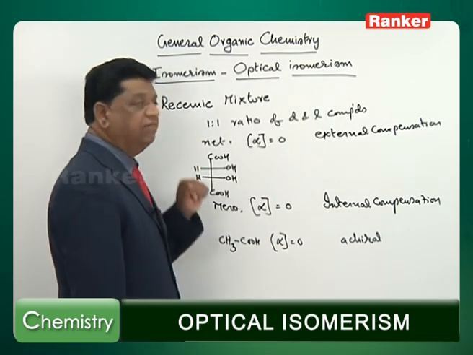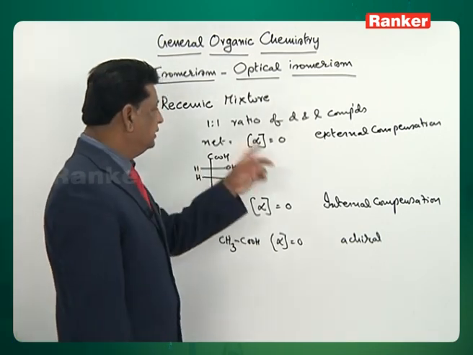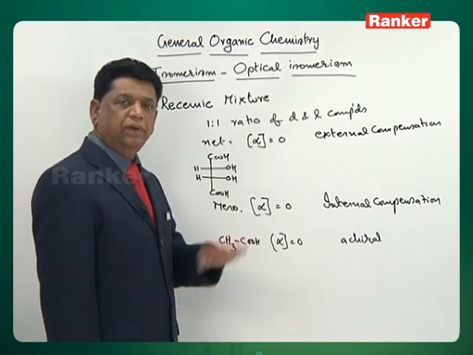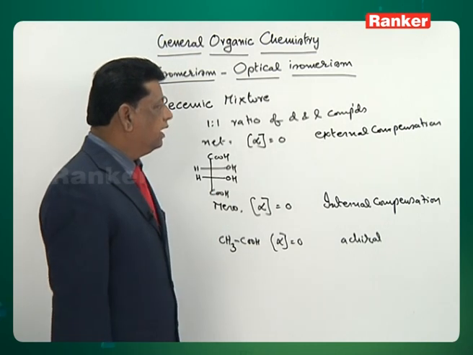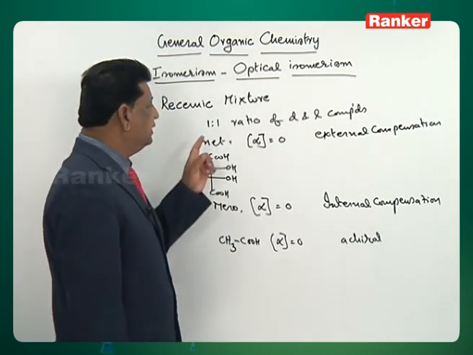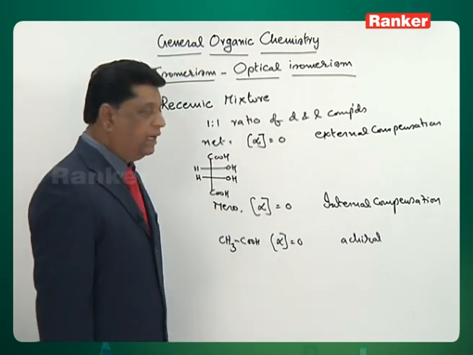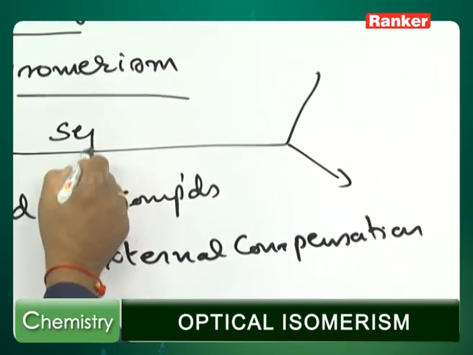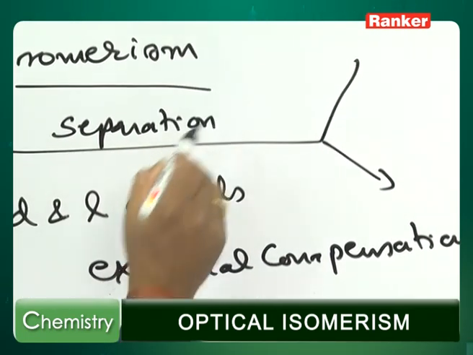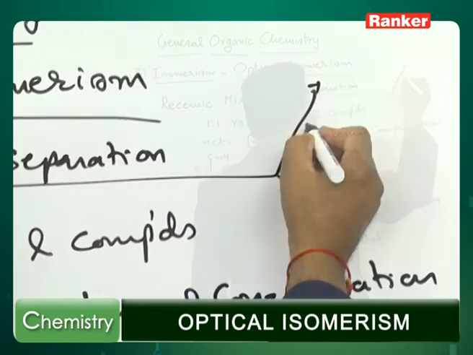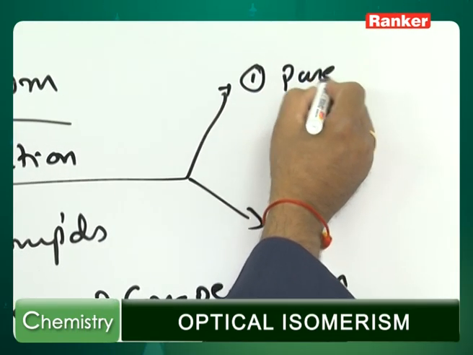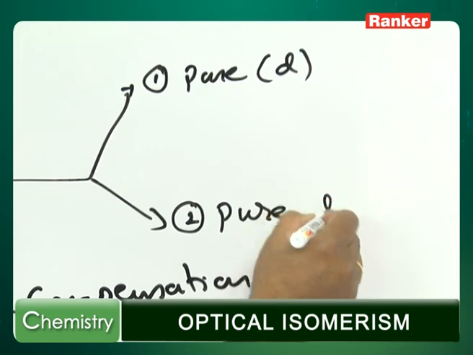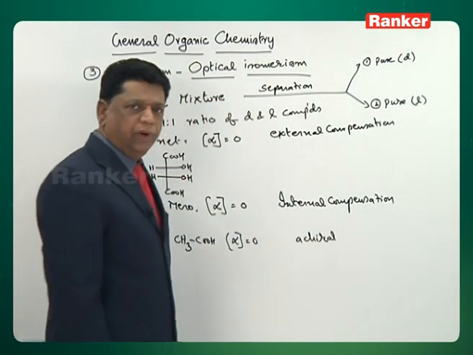Sometimes a mixture may have equal amounts, so the compensation is external. One compound virtually cancels the optical activity of the other one, therefore it is called external compensation. Whenever this external compensation or racemic mixture is there, it can be separated into two fractions: one is the pure dextro compound and the other one is the pure levo compound.